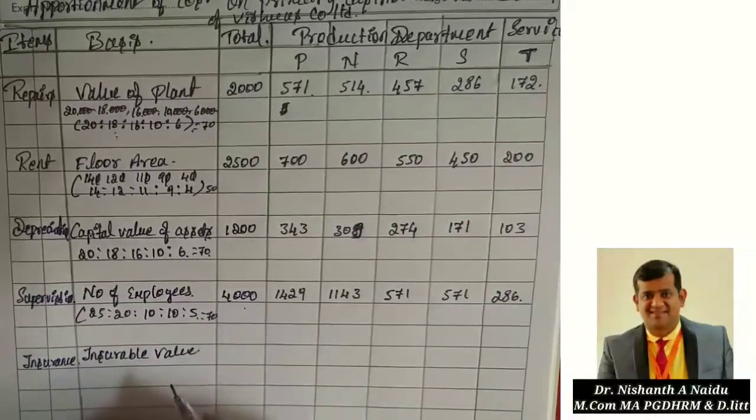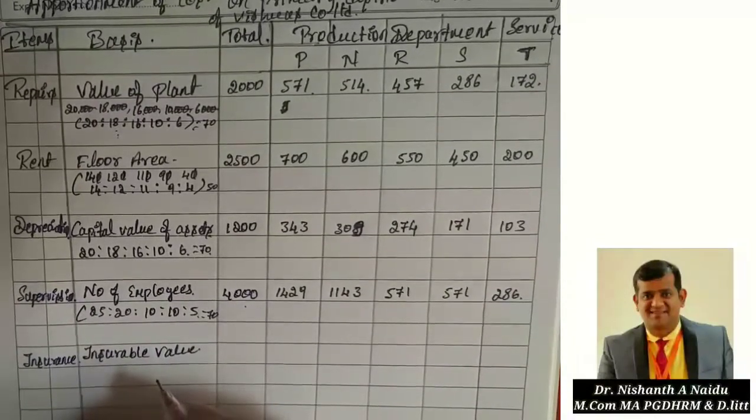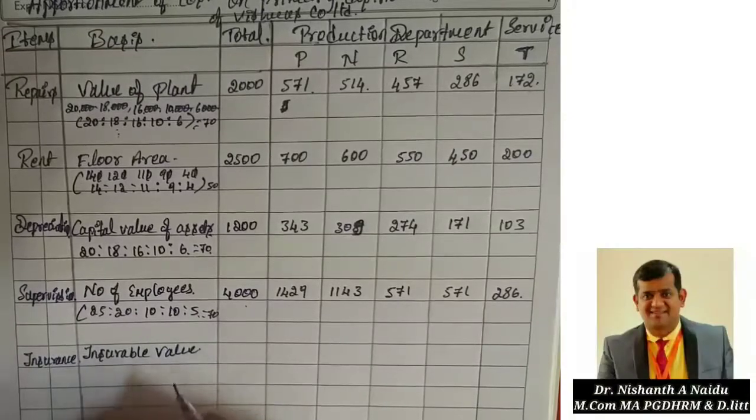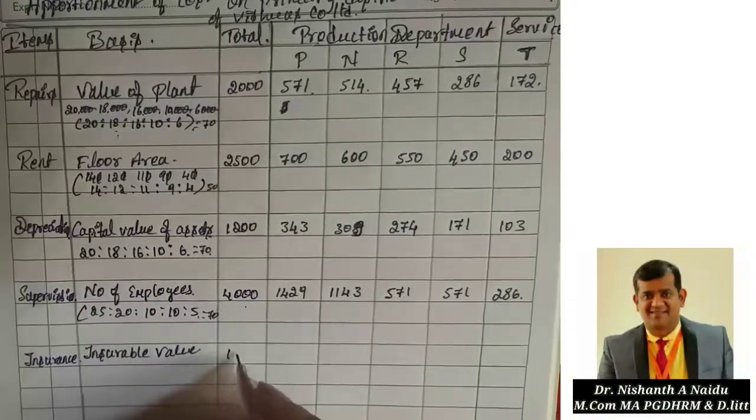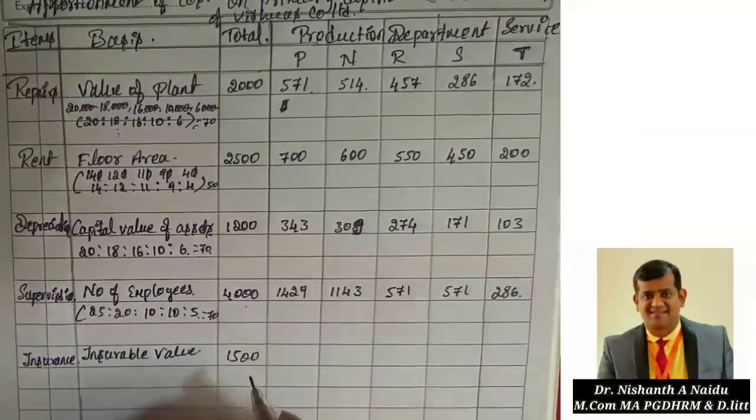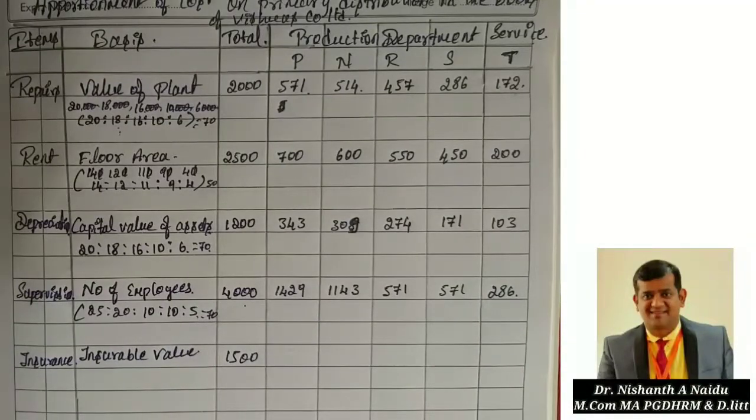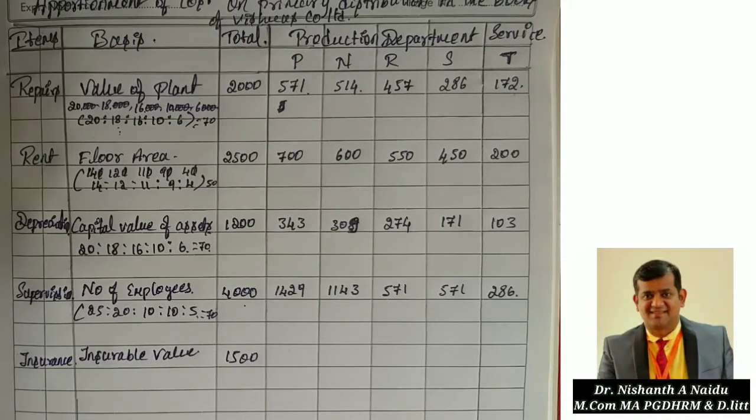Check in the table whether they have given any insurable value. Insurance expenditure is 1,500. If they have given any insurable value, we can take it, but there is no insurable value. But insurance is always on goods or stock with us.